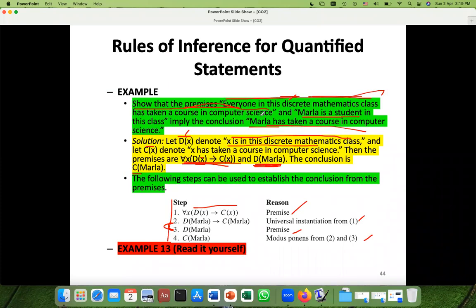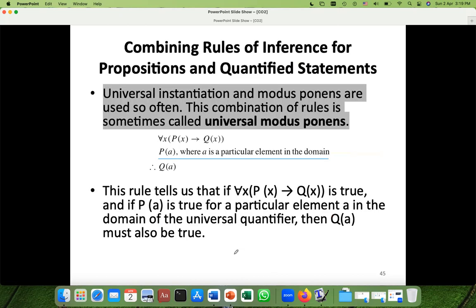Now, D of Marla, same, and the result using modus ponens is C of Marla. What is that result saying? Marla has studied computer science. That was your conclusion. You started from your premises and reached your conclusion. There's another example in the book, example 13. Read it by yourself.